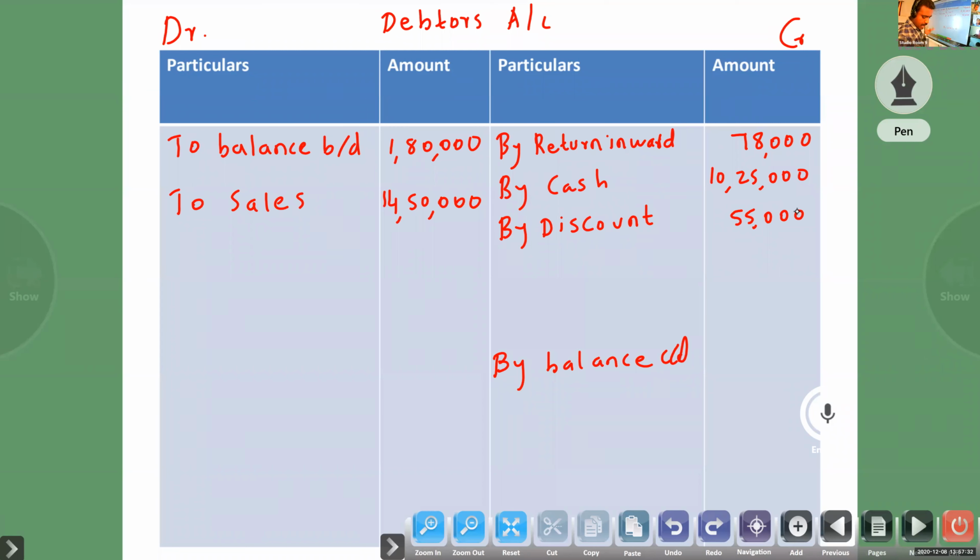Then bill matured, already I said here, it means cash account to bills receivable. Cash account to bills receivable, no debtor. If it is bills payable, it means bills payable account to cash. Then irrecoverable amount, bad debt. Bad debt account to sundry debtor. If bad debt arises, the sundry debtor amount will decrease. So debtor is an asset, if it decreases, debtor is credited. Bad debt account to sundry debtors.